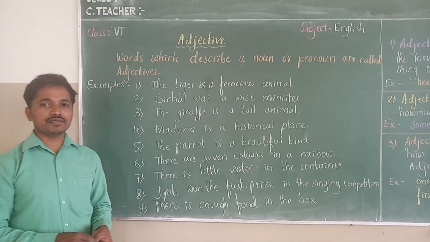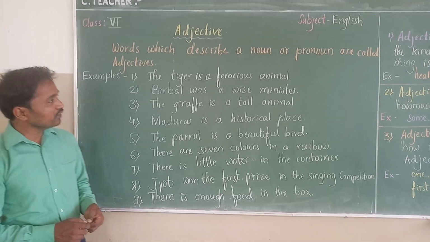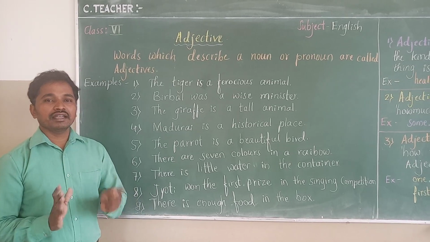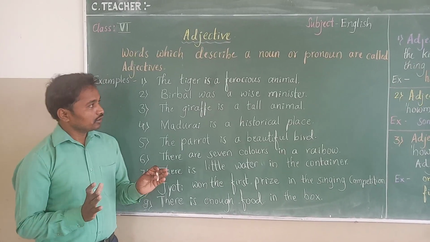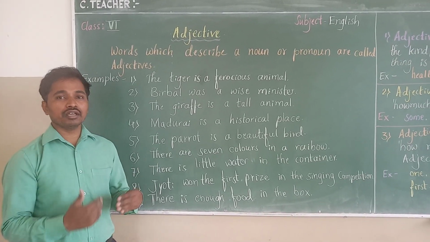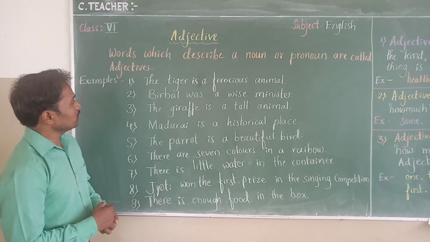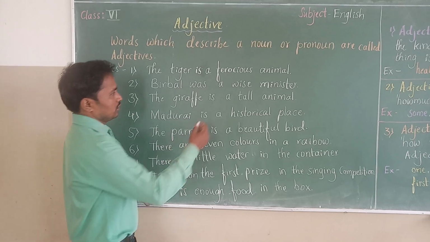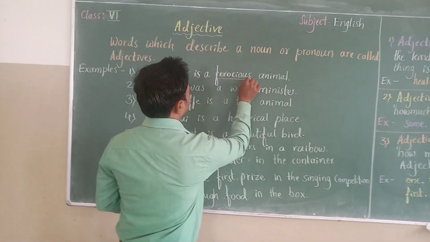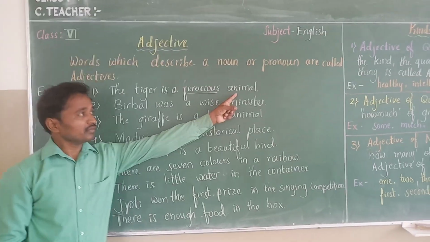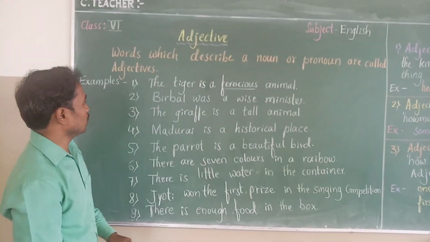I have listed some sentences. Let us identify which is adjective in the sentence. Always adjective is written before noun or pronoun in the sentence. First one, the tiger is a ferocious animal. Animal is noun, that ferocious is describing animal, tiger. It is written before noun.